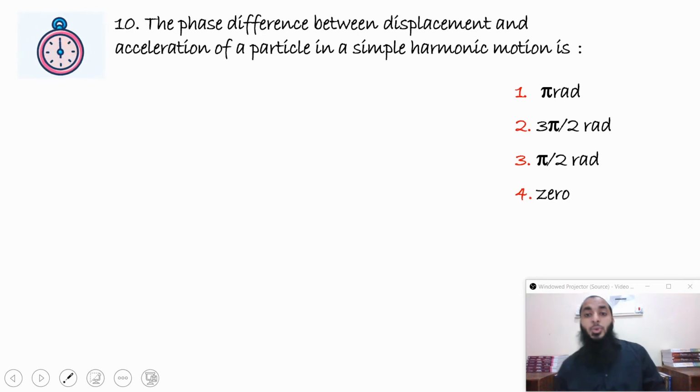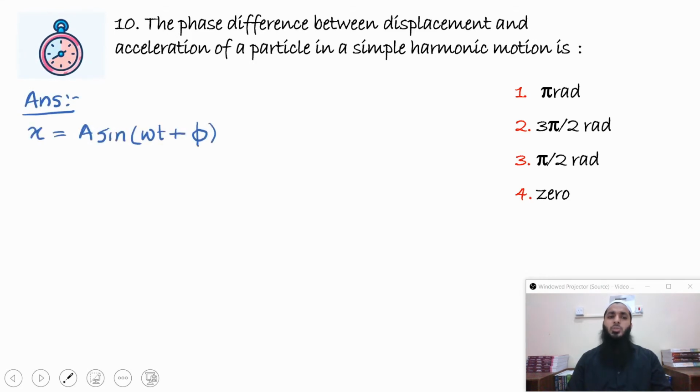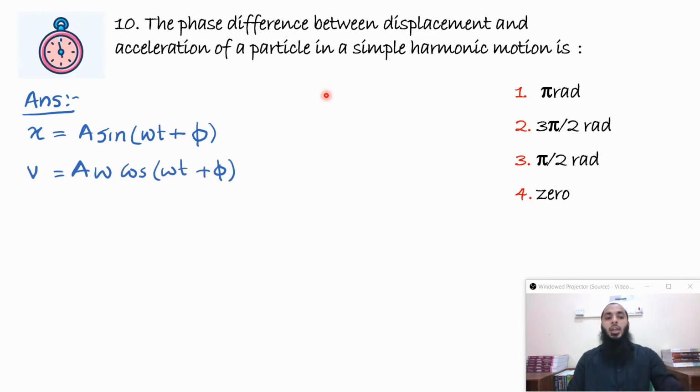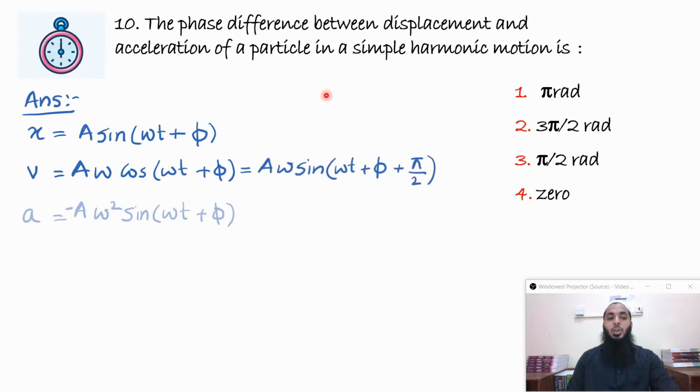The phase difference between displacement and acceleration of a particle in simple harmonic motion is. For simple harmonic motion, you might have already learned that this is the equation for displacement: x = a sin(ωt + φ). If you differentiate it once, you will get a ω cos(ωt + φ), which is the velocity. If you differentiate it again, you will get a = −a ω² sin(ωt + φ).